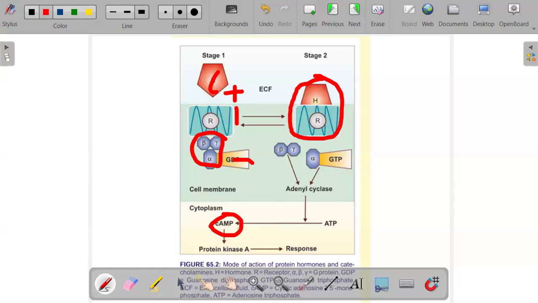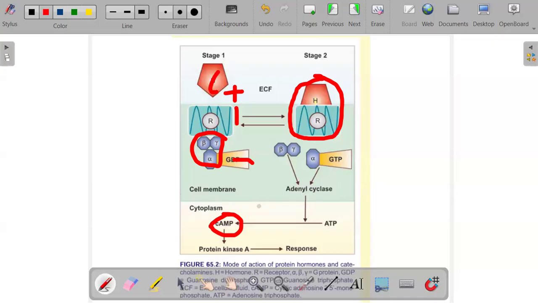When the action is over, the alpha subunit hydrolyzes the attached GTP to GDP by its GTPase activity. So this is what happens.